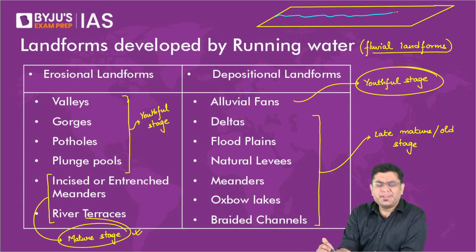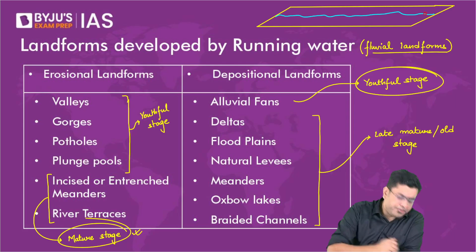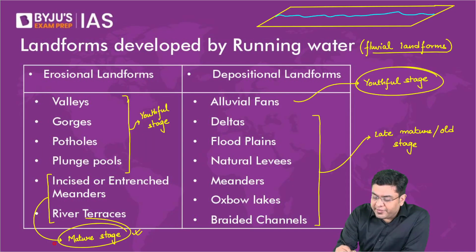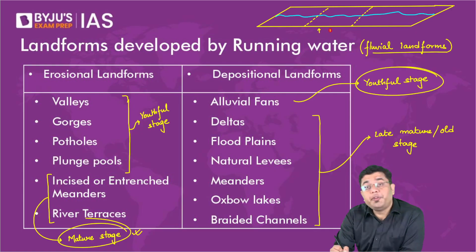Let's suppose it is the mature stage. That means the river doesn't have that much velocity. Now, imagine if in this particular section of the river, the land is experiencing an upliftment which is happening at a very, very slow rate.